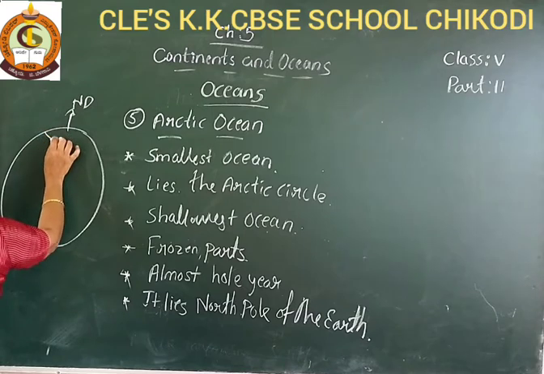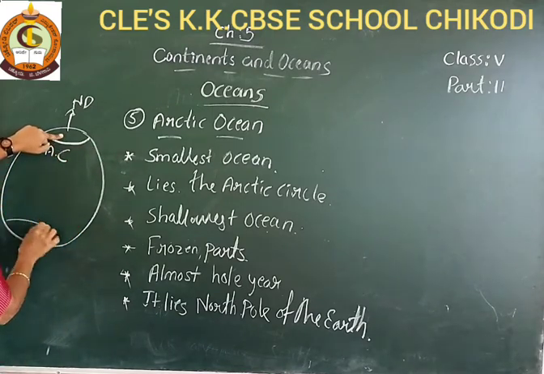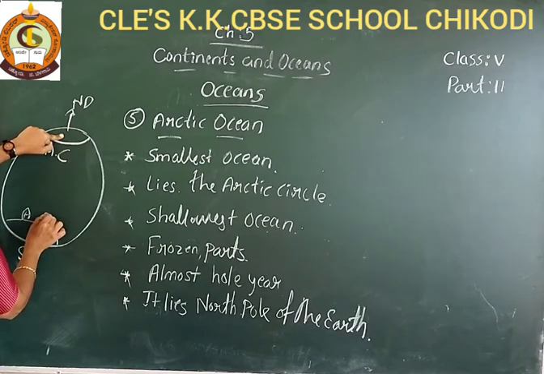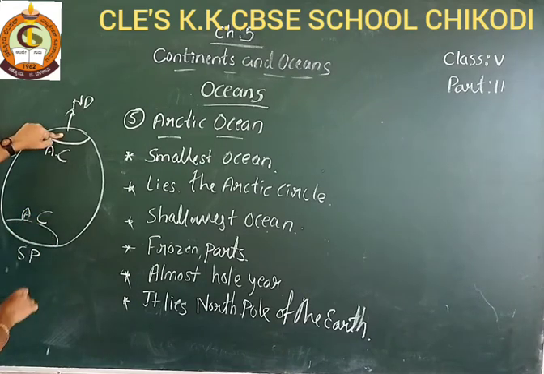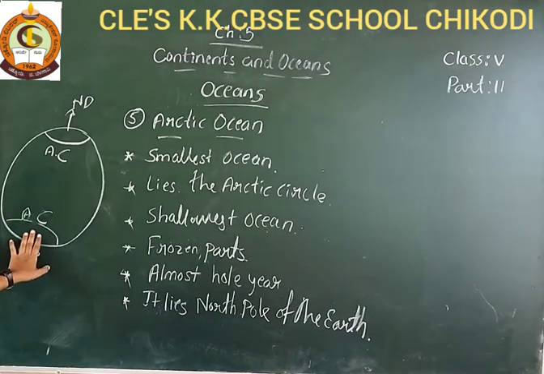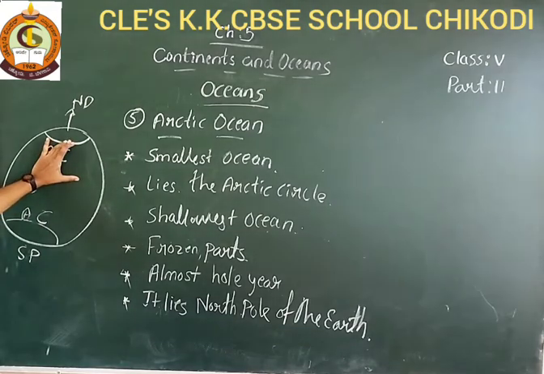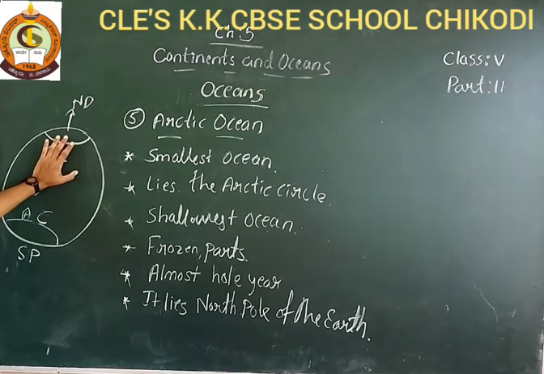The Arctic Ocean lies here, and here is the Antarctic Circle. This is the Arctic Circle and this one is the Antarctic Circle. But the Arctic Ocean lies in the Arctic Circle. It is the smallest ocean.